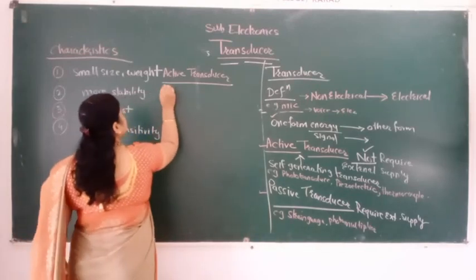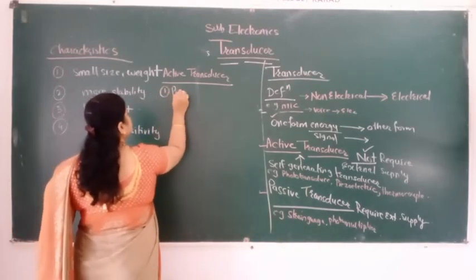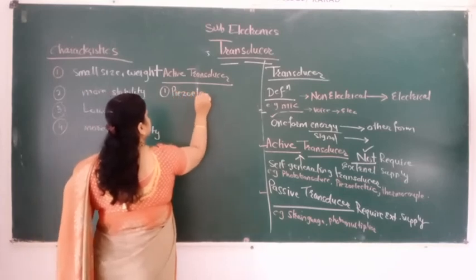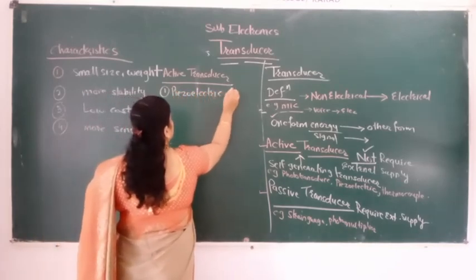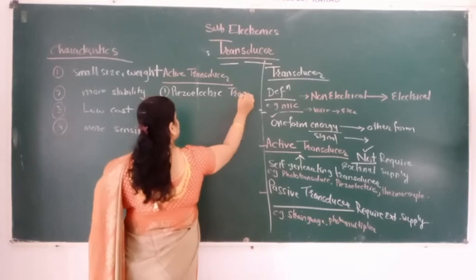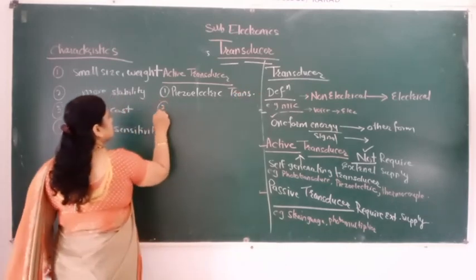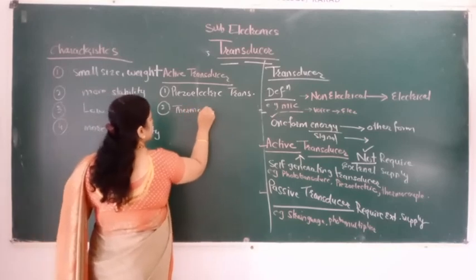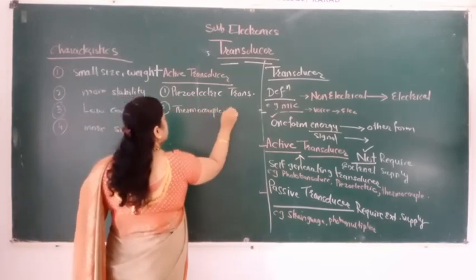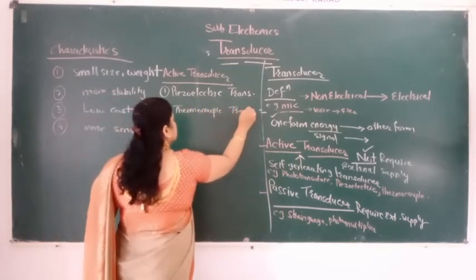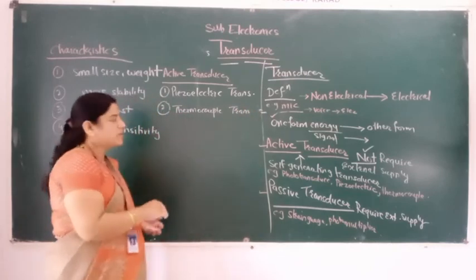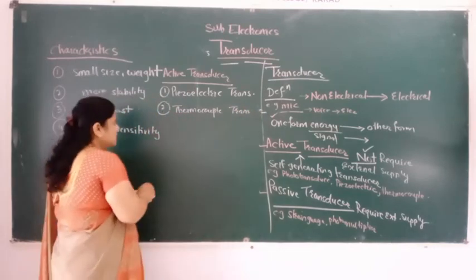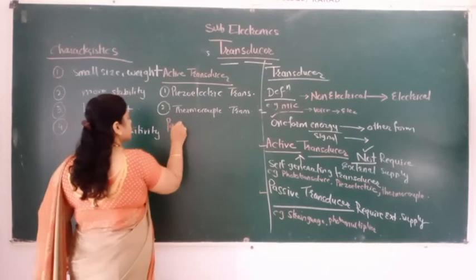The examples that we have seen in the syllabus are the piezoelectric transducer and the thermocouple transducer that you have to see in your syllabus. It is given. Next is the passive transducer.